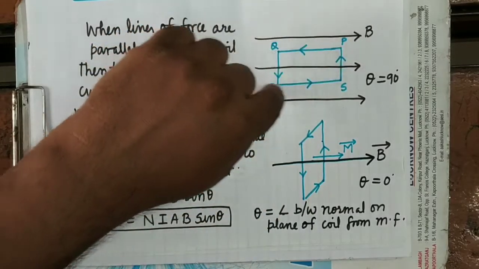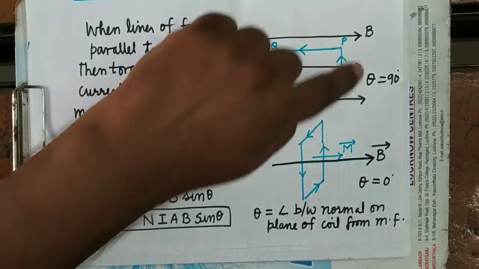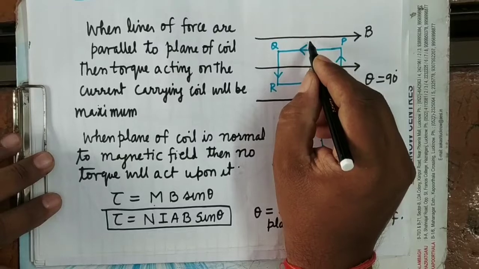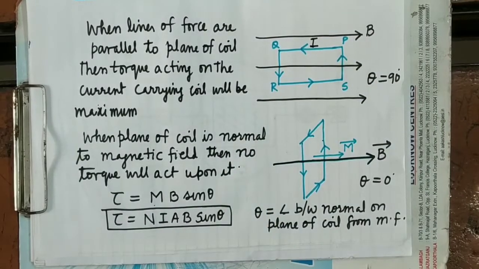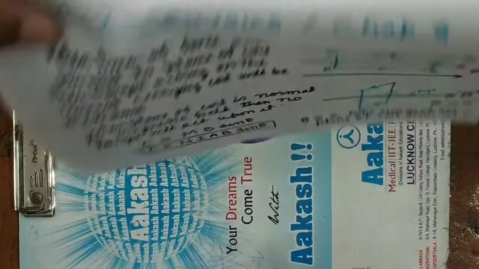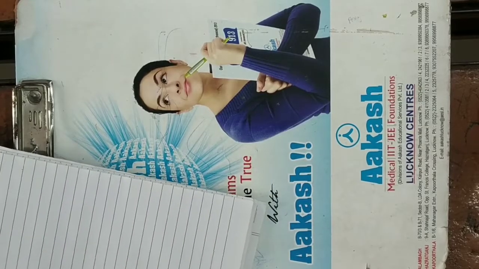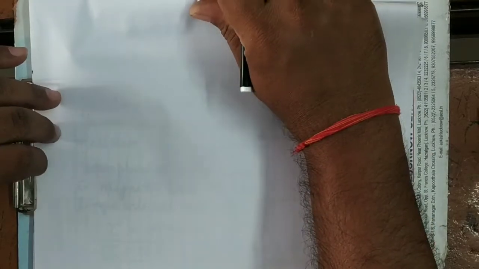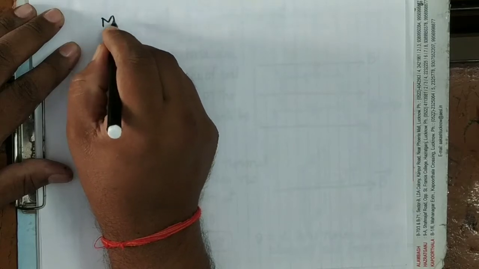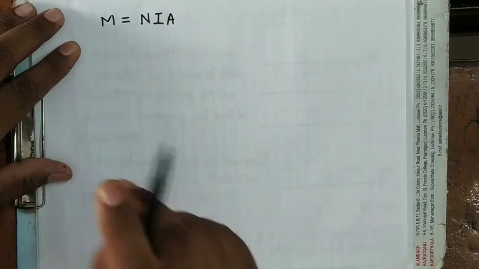N is the number of turns of the coil. Suppose there are 100 turns. I is the strength of current which is flowing here, and A is what? It is the area of this coil. Means on comparing, what will you get? When you compare this, you will find that M is equal to what? M equals NIA.